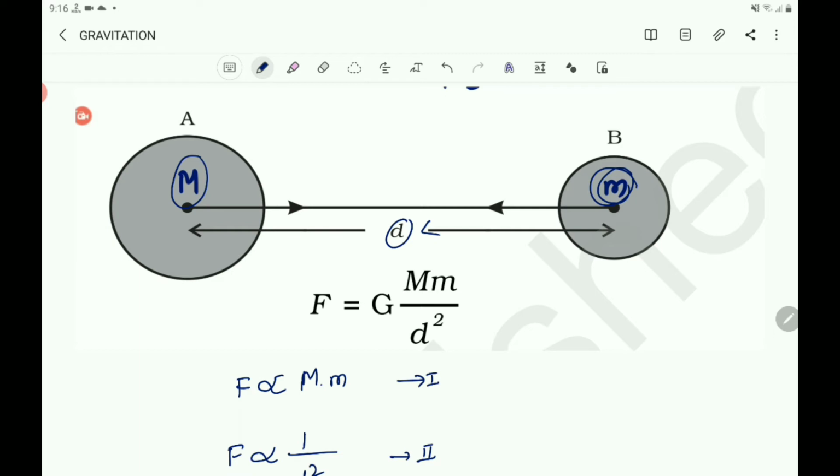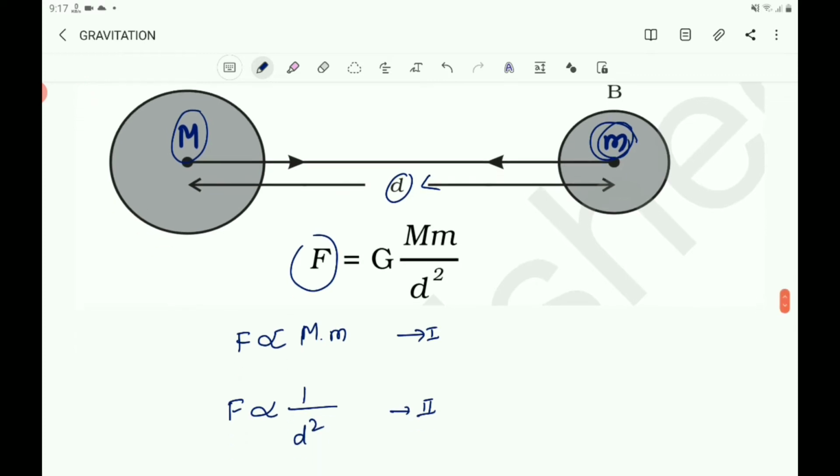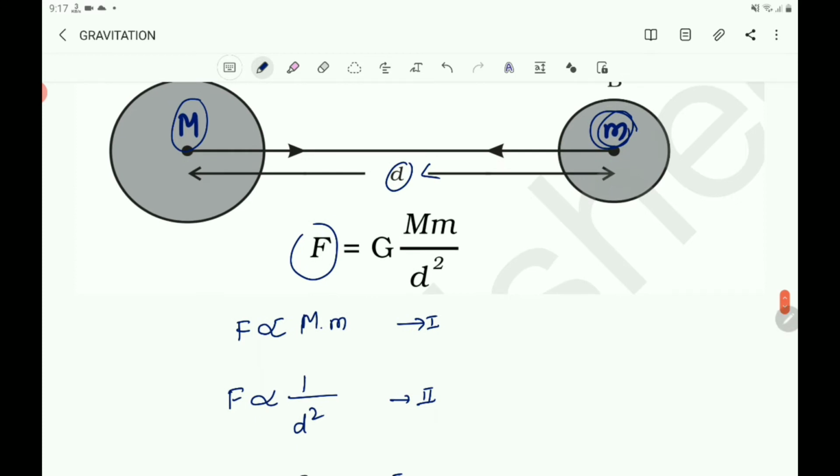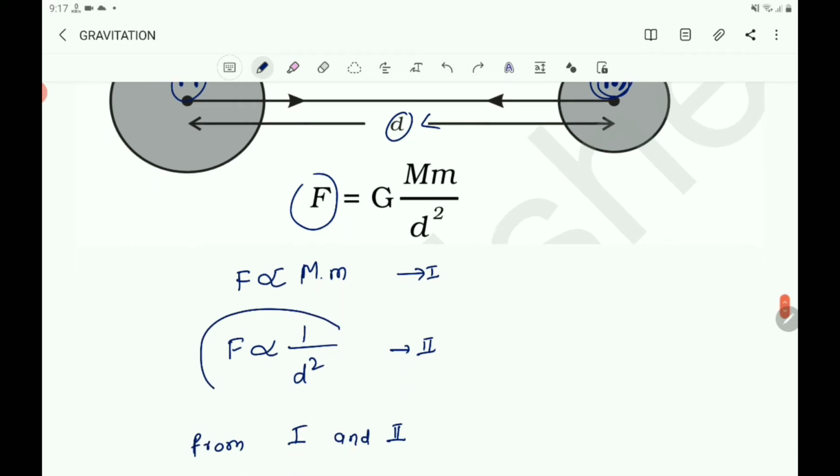Two objects of masses M and m lie at a distance d from each other. Let the force of attraction between the objects be F. According to the universal law of gravitation, the force between the two objects is directly proportional to the product of their masses, that is, F is proportional to M into m, and the force is inversely proportional to the square of the distance between them.